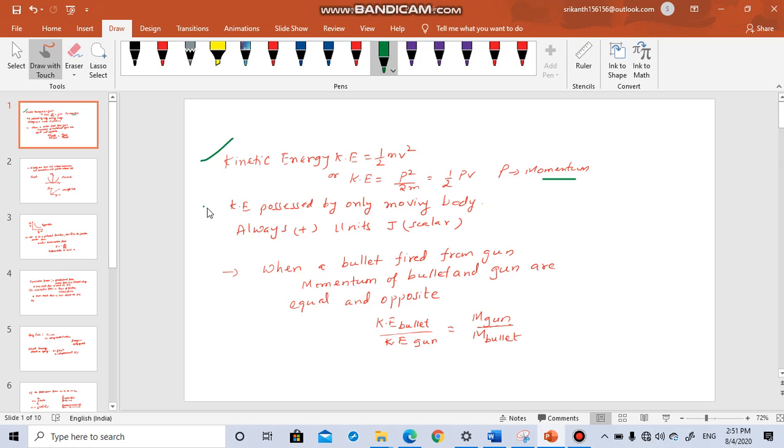Now, kinetic energy is possessed only by a moving body. A body which is at rest cannot have kinetic energy. Only a moving body can have kinetic energy. It is always positive. Okay, its units are joules, and it is a scalar quantity. That means direction doesn't matter. Only magnitude we will be talking about. It is always positive because mass is always positive, and v square is the square of a term, so it is positive.